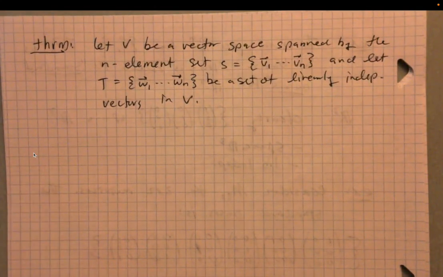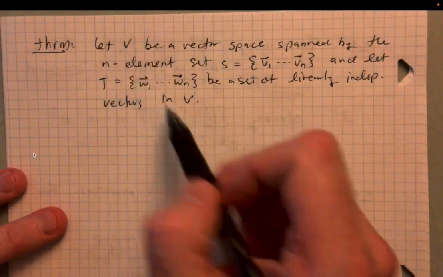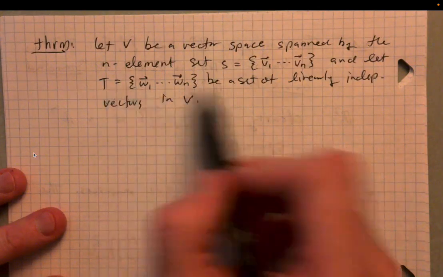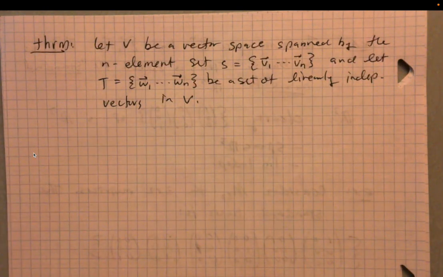Okay, so I've got these two sets, and we haven't written the punchline yet. Let's make sure we understand the setup. V is a vector space, and you've got this set S which spans V. So S has n elements and it spans V. Separately you have the set T, which also has n elements, potentially totally different from the elements of S, which is linearly independent and comprises vectors from V. S spans V. For T, we're not saying it spans V, we're saying it's linearly independent. S and T have the same number of vectors.